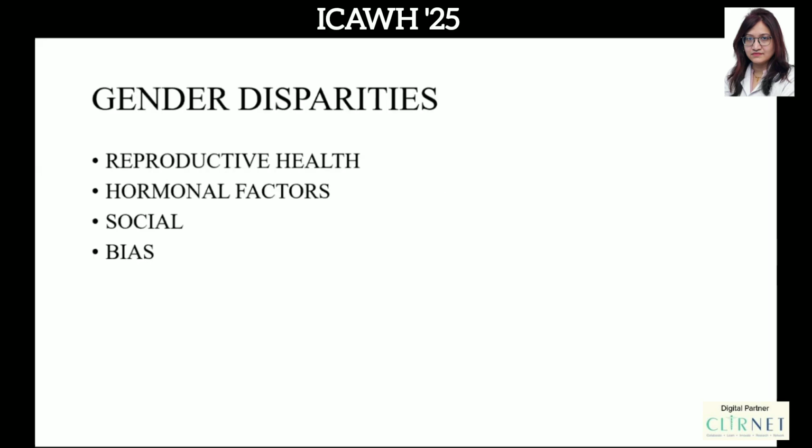So now coming to the gender disparities. First of all, the reproductive health, like sir was mentioning, that the majority of women go through periods of puberty, childbirth, menopause, perimenopause. Some of them have PCOS throughout their entire life, which a man is obviously not going to experience. And this is the time where there are lots of hormonal perturbations. And because of these hormonal changes, there are effects on insulin resistance, insulin sensitivity, glucose control, etc. So the management of diabetes comes across as a varying landscape, and that makes it more challenging.